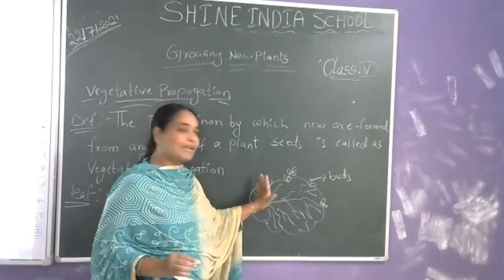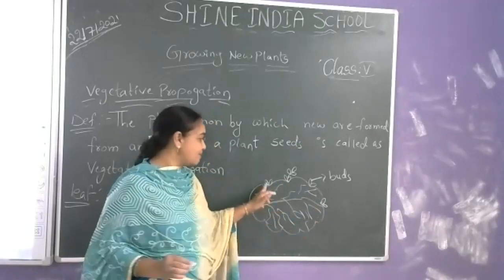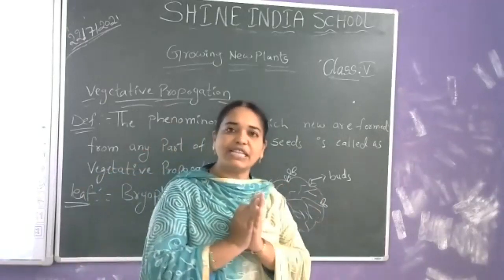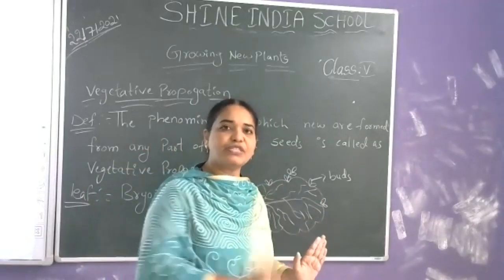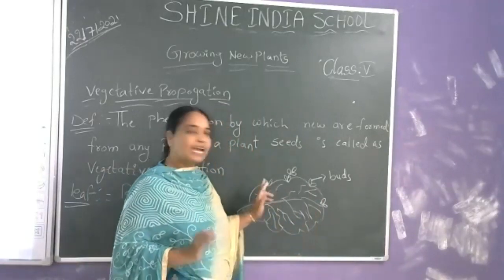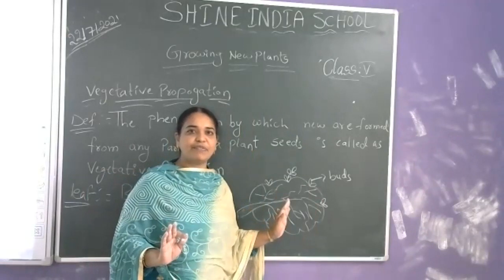When these buds are attached to the leaf, up to that time they are in the dormant stage. There is no growth. The buds will arise like this and stop there itself.